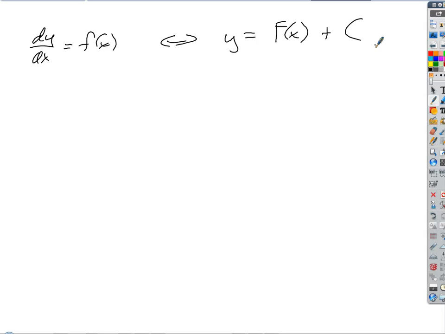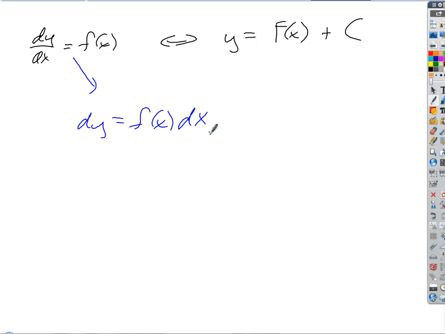What's the process we use to do that? Well, it's not an accident that we just talked about differentials, because that plays a part here. We can rewrite this in differential form. So what's that going to look like? dy equals f of x, whatever that function is, times dx.